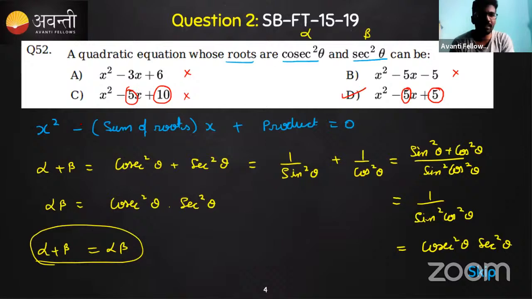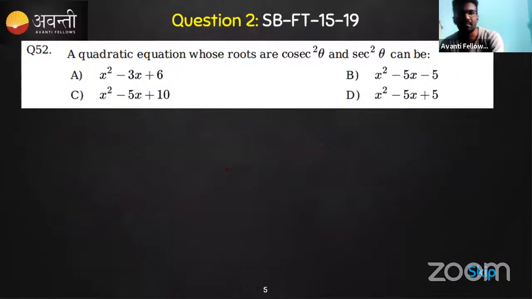See, you need to understand the general formula here. There is a negative sign already involved here. Correct. The only option is option D. The other options are incorrect. The sum of the roots and product of the roots should be the same. So in that case, option D is the right answer.